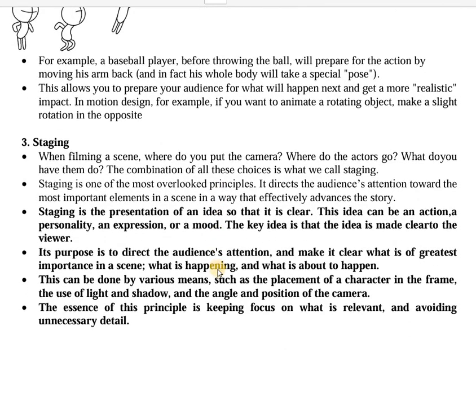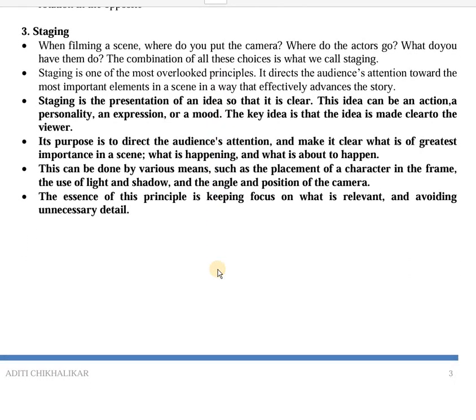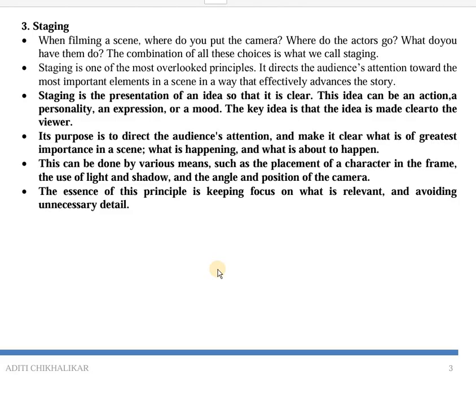Now, along with anticipation, we slowly go to our next principle, which is called staging. What is staging? Staging talks about where you place your camera, how the actors are going to move on your screen. You have to convey the main action to the audience very well. So if the staging is not proper, the staging is not correct, then the idea will not be conveyed to your audience.